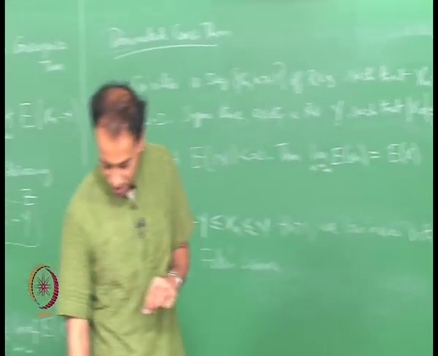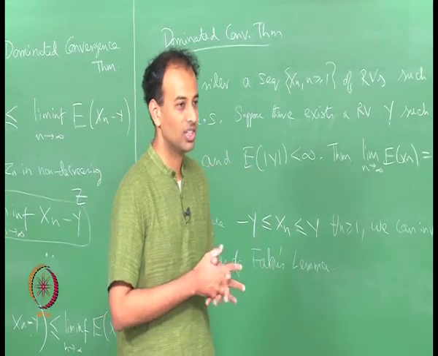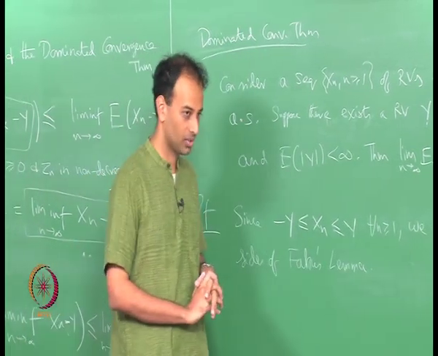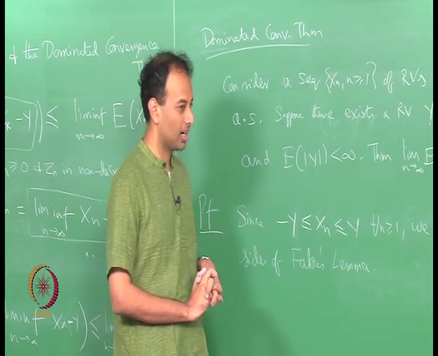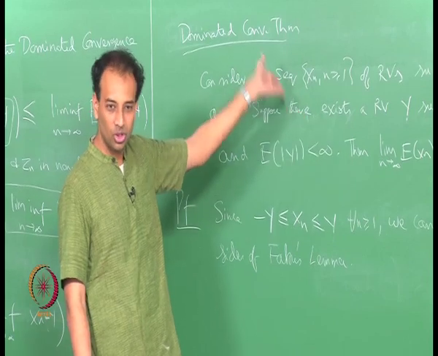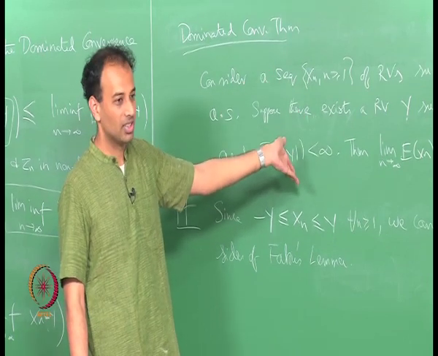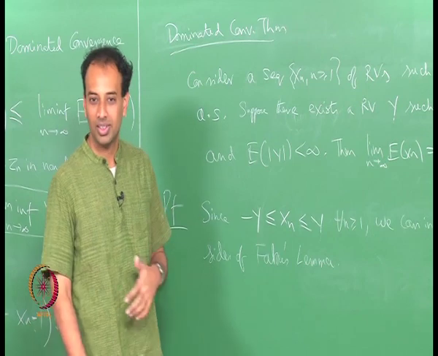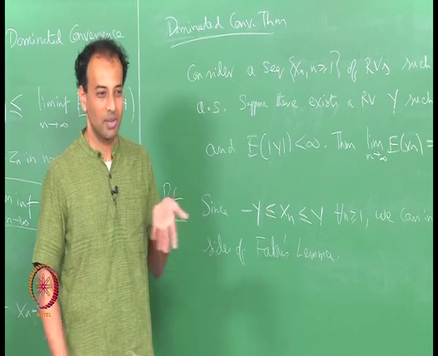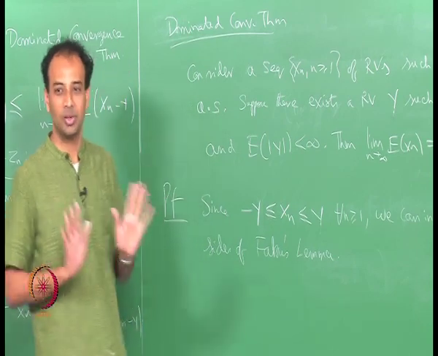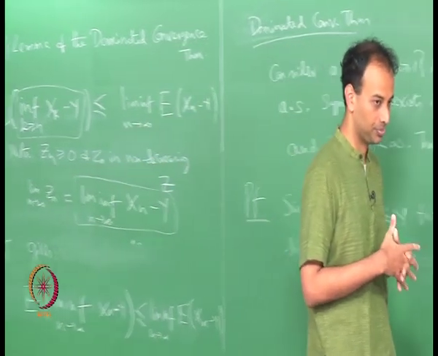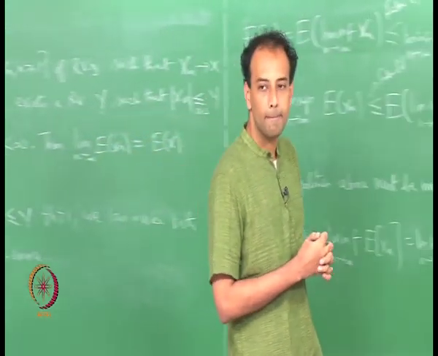So, now you have at least two situations where you can interchange limit and integration, MCT and DCT. And if you think about it, now that you have seen the proof, DCT is simply a corollary of MCT. It is not really a distinct theorem; it is stated as a separate theorem because it is practically very useful. So, the MCT is all there is. There is only one major theorem in convergence of integrals, that is MCT. Any questions?